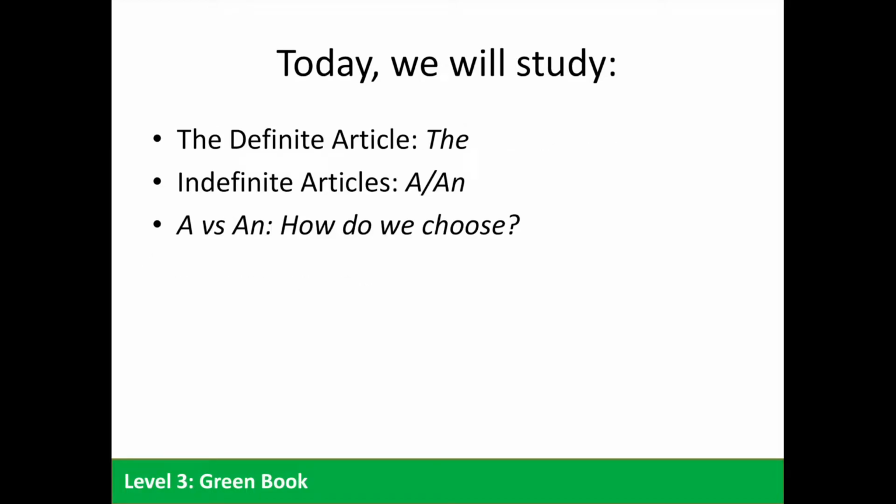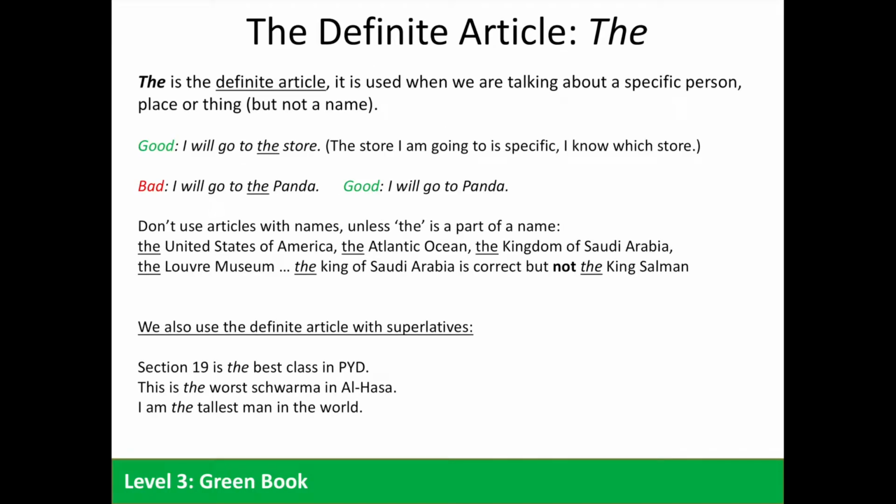So in this lesson, we're going to talk about the definite article "the." We'll also talk about the indefinite articles "a" and "an," as well as when to choose "a" or "an." Now, the definite article "the" is used when we are talking about a specific person, place, or thing, but not a name. Again, an example: I will go to the store. In this example, the store I'm going to is specific. I know which store. However, I will go to the Panda. Again, here we have a name. We don't use "the." I will go to Panda is correct.